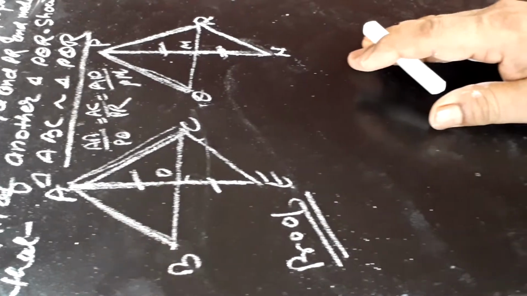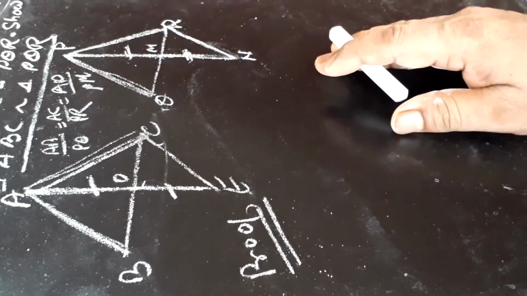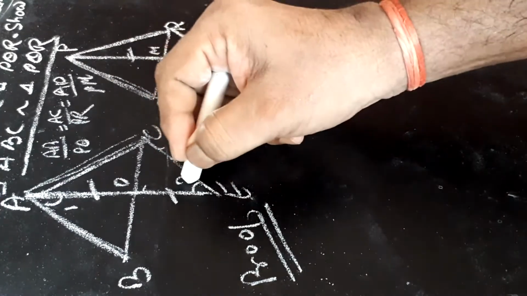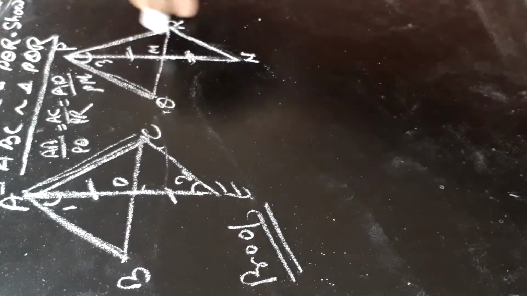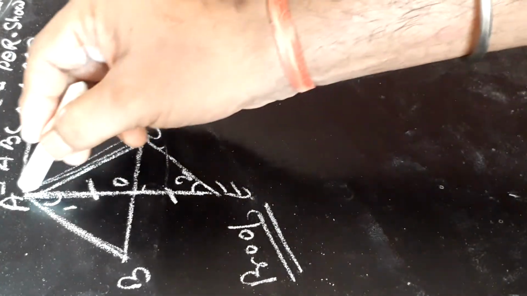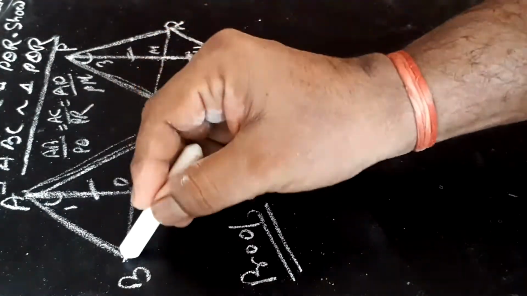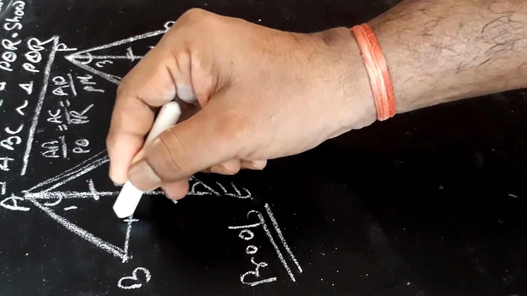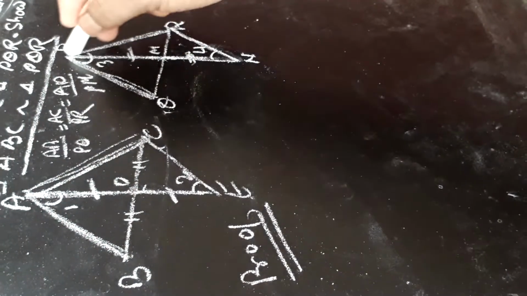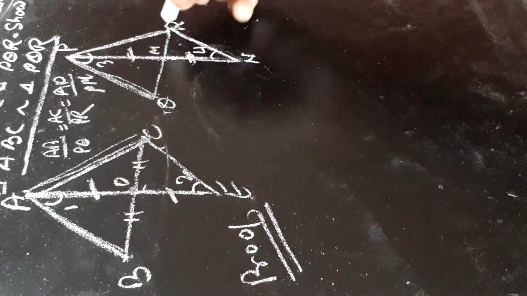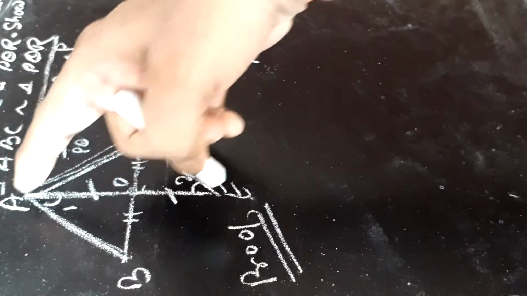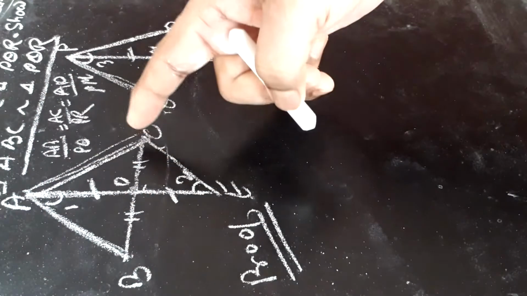Here we can see, let it be angle 1, this be angle 2, this be angle 3 and this be angle 4. Here AD is median, means D is the midpoint of BC. It means BD is equal to DC. Similarly in this triangle, PM is the median, therefore QM is equal to MR. If AD is a median, then D is the midpoint of BC.